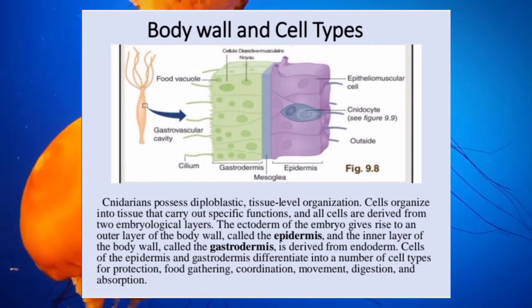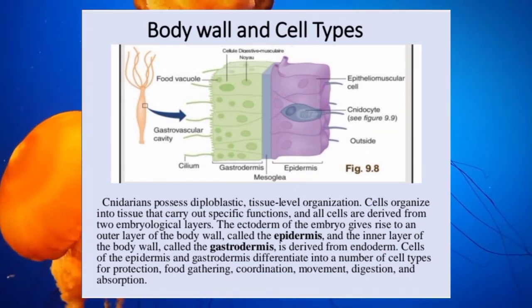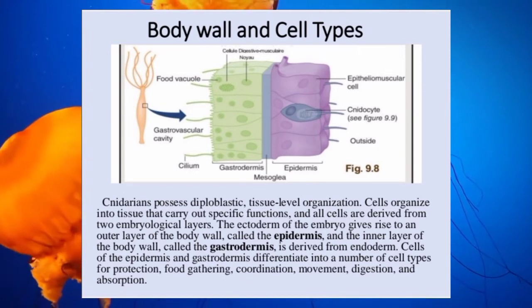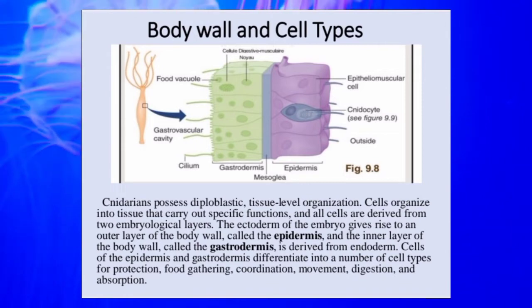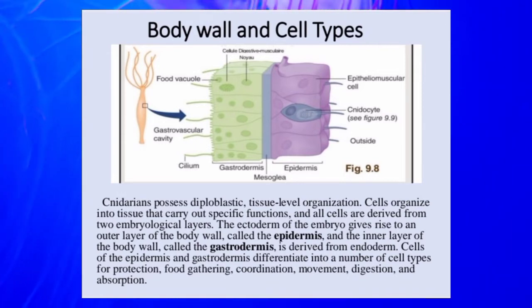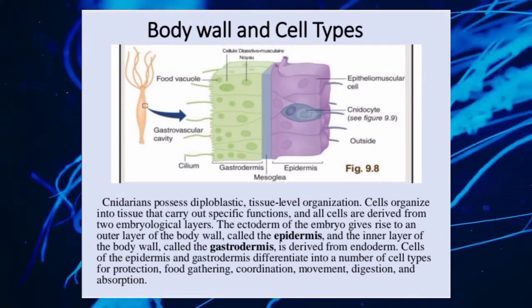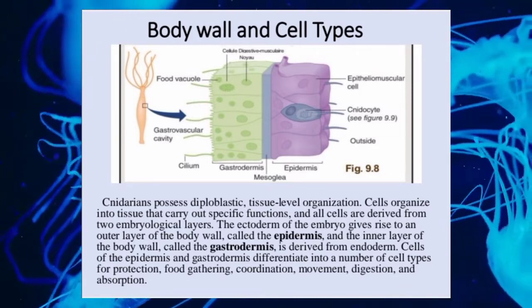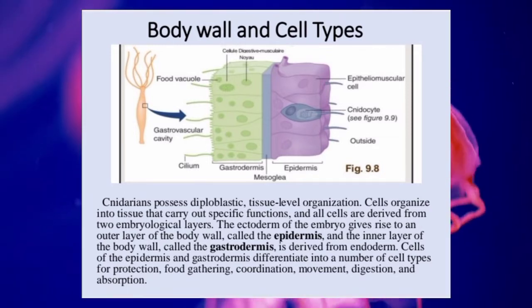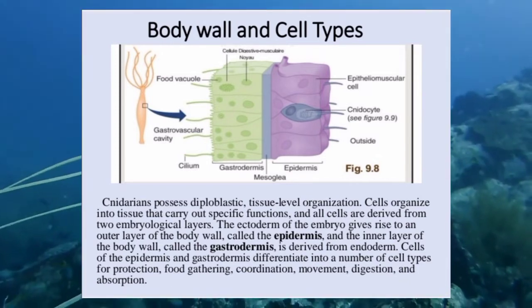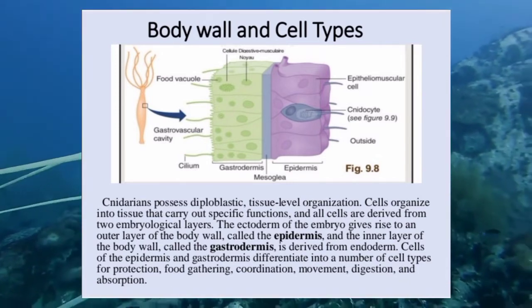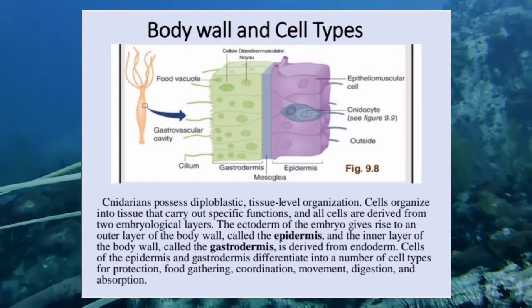Cnidarians possess diploblastic tissue-level organization, cells organized into tissue that carries out specific functions, and all cells are derived from two embryological layers. The ectoderm of the embryo gives rise to an outer layer of the body wall called epidermis, and the inner layer of the body wall called gastrodermis is derived from endoderm.